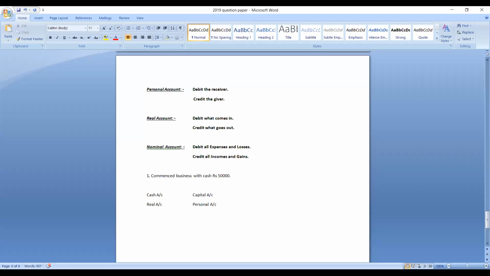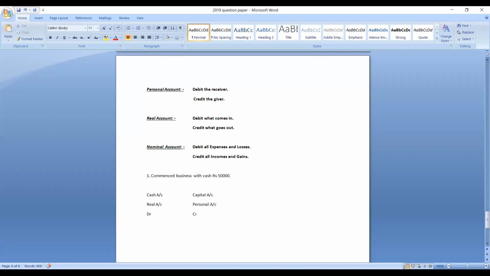See here, here is the real account. What is the rule of real account? Debit what comes in, credit what goes out. So here, is cash coming into the business or going out of the business? Commenced business with cash means cash is coming into the business. So debit rule is applicable. Then here is capital account. It is personal account. What is the rule of personal account? Debit the receiver, credit the giver. So when the owner commenced business with cash, he is the giver. The owner invested cash into the business. So capital account should be credited.